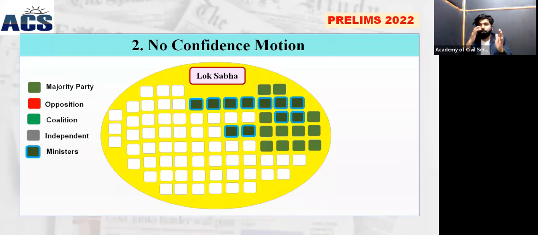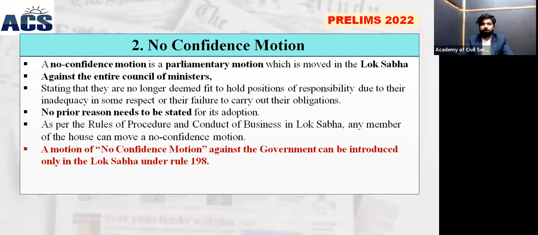That means the government has to be dissolved, the Lok Sabha needs to be dissolved. This is what happens with the no-confidence motion. We'll study the facts with regard to the no-confidence motion again. A no-confidence motion is a parliamentary device moved in the Lok Sabha.